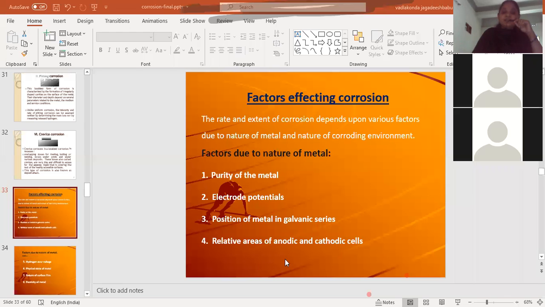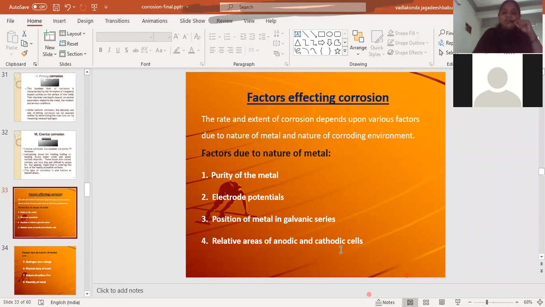So the rate of corrosion will be directly proportional to the cathodic area and inversely proportional to the anodic area. That means if the cathodic area is small, then the rate of corrosion will be less, and if the anodic area is more, then also the rate of corrosion will be less. The rate of corrosion is directly proportional to the cathodic area.